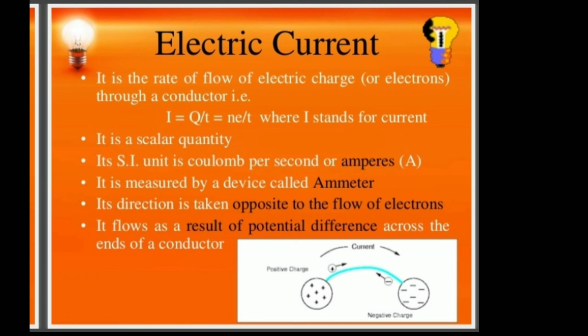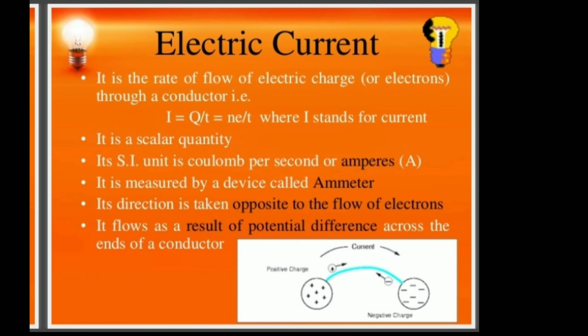Current flows as a result of potential difference across the ends of a conductor. Current direction is defined from higher potential to lower potential, that is, positive to negative. As I told you in previous slides, no positive charge can move, only negative charges move.